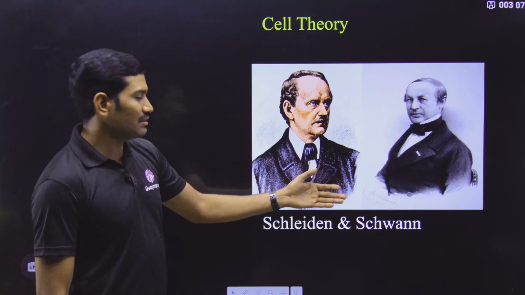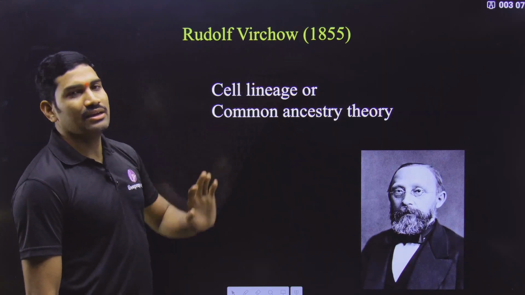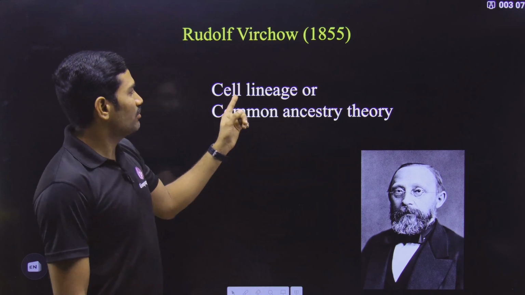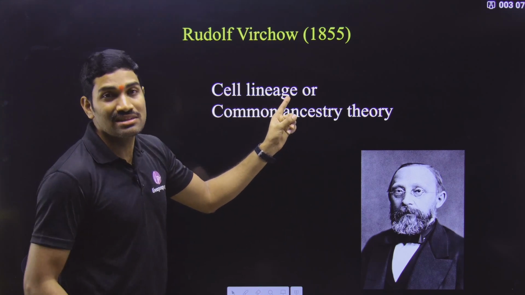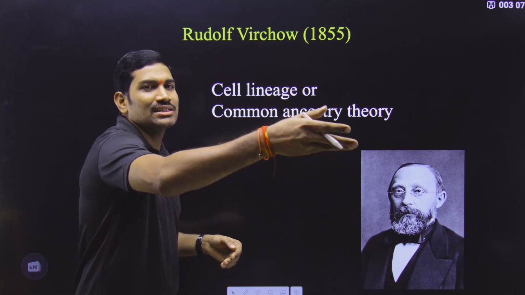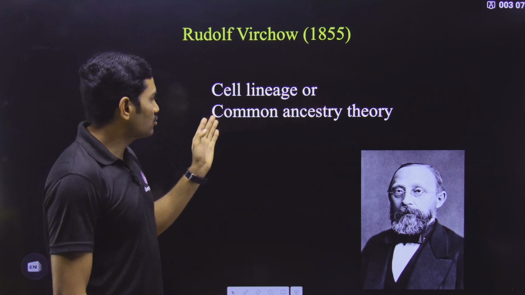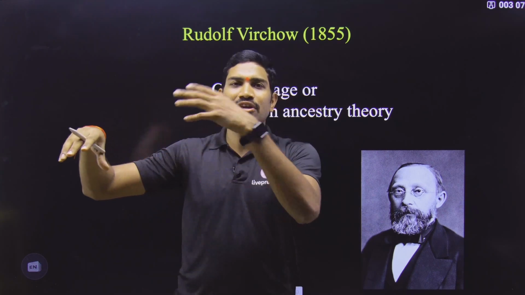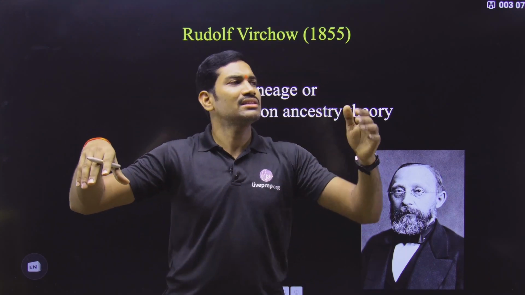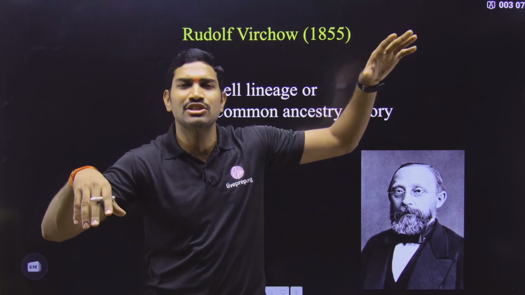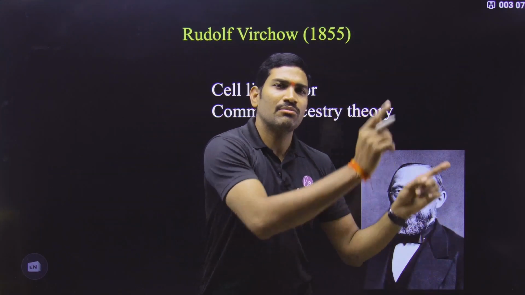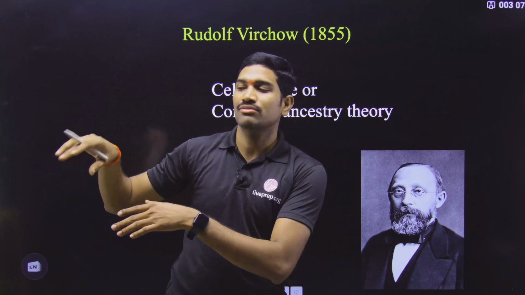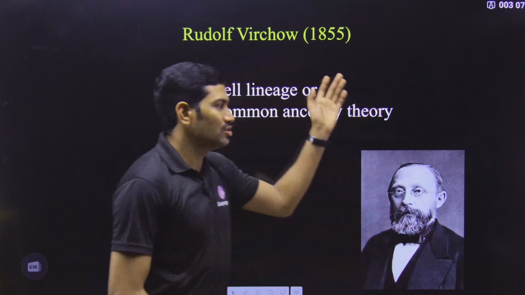Let us quickly talk about this cell theory proposed by Schleiden and Schwann. Later on Rudolf Virchow said how new cells are produced. The formation of new cells is also called the cell lineage theory. Lineage means how the next generations are coming, right? And it is also called the common ancestry theory. Let us imagine there is a cell dividing and forming new cells. They will divide and form new cells. In this way, after several rounds of replication and division, thousands of cells are formed. But all these cells are actually coming from a common ancestor. From one cell, they are all formed. This is what they are saying.